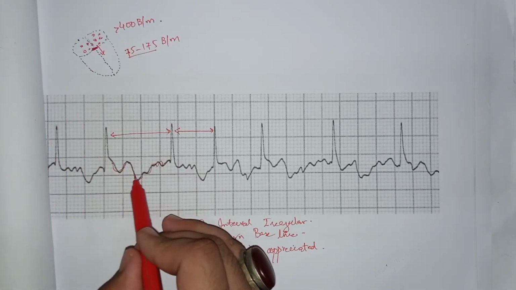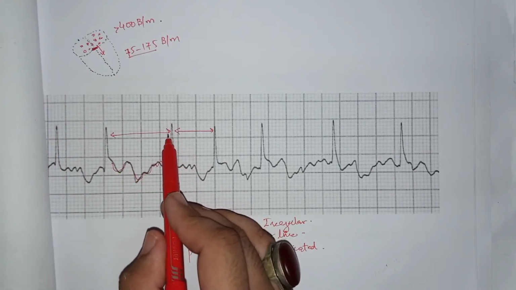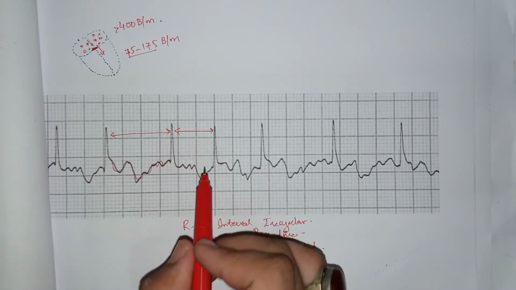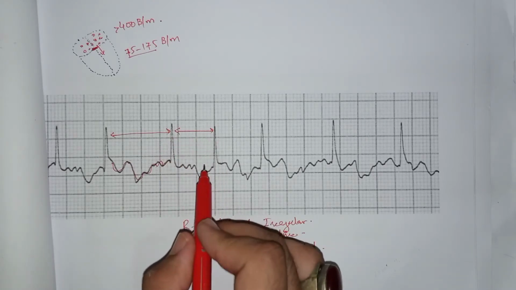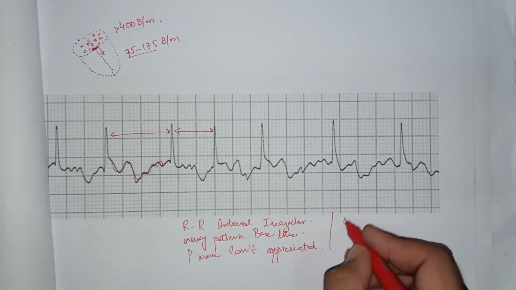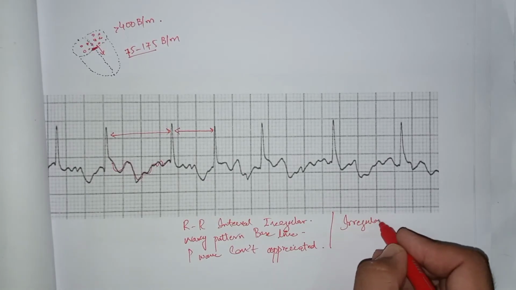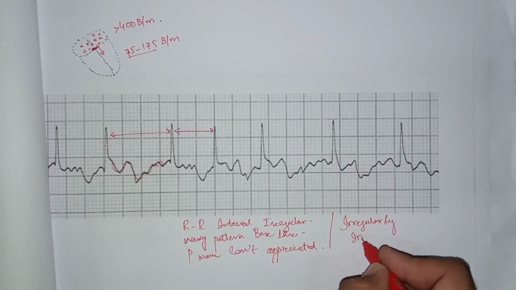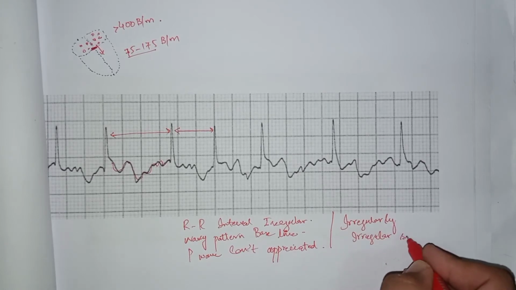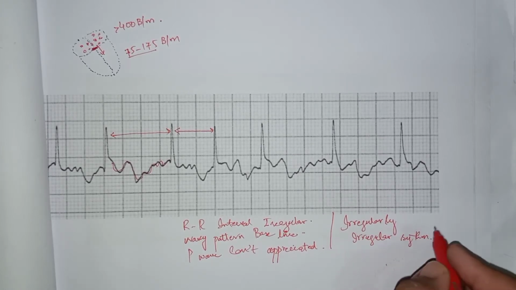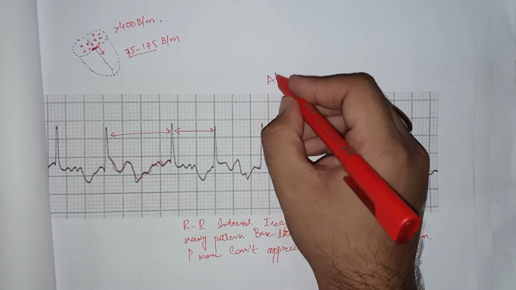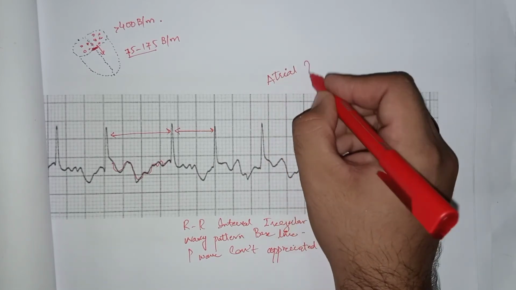So the irregular baseline along with the irregular RR intervals is called an irregularly irregular rhythm. So this is the case of an irregularly irregular rhythm in the ECG pattern, and the diagnosis is atrial fibrillation.